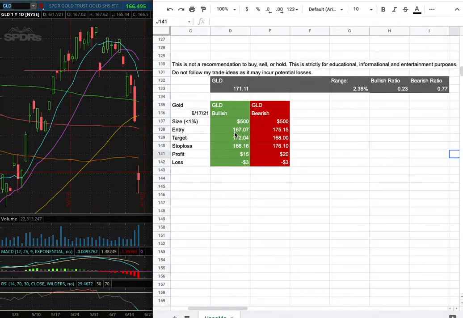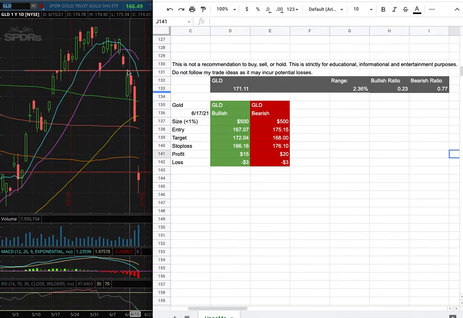of my portfolio. My long entry is at $167.07, and that is this range here. My sell target is at $172.04. And my stop loss is at $166.16. However, if I were to open a short position, my entry is at